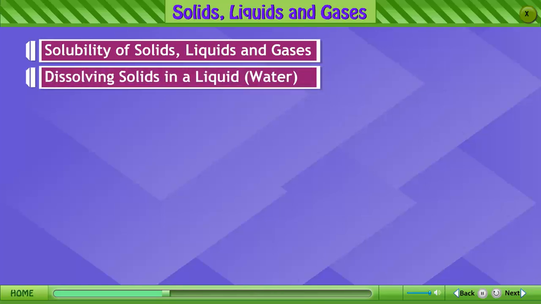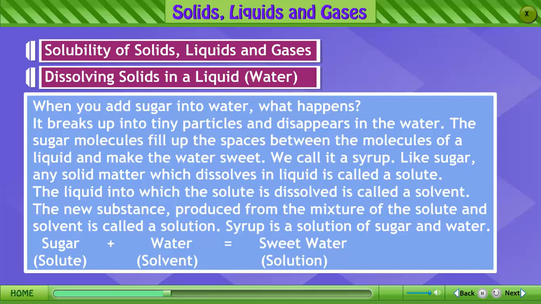Solubility of solids, liquids and gases. Dissolving solids in a liquid, water. When you add sugar into water, what happens? It breaks up into tiny particles and disappears in the water. The sugar molecules fill up the spaces between the molecules of a liquid and make the water sweet. We call it a syrup.